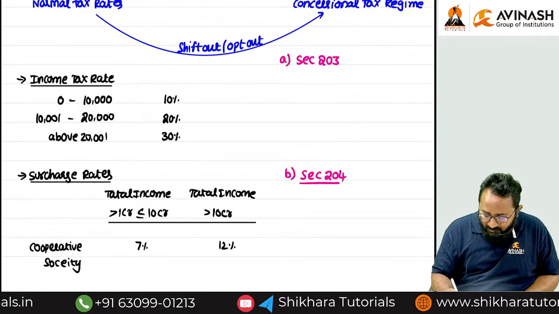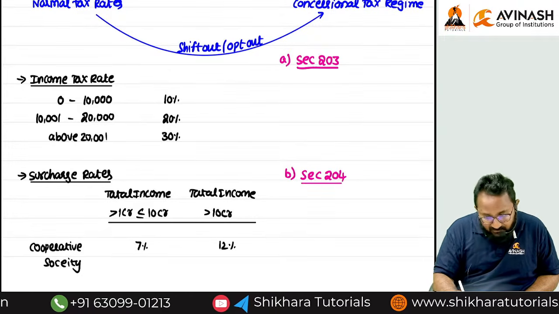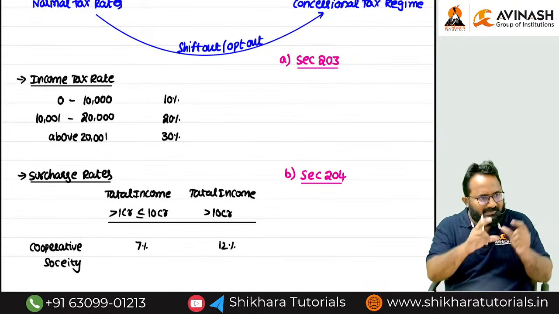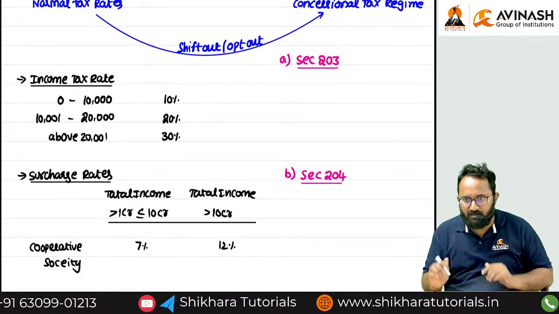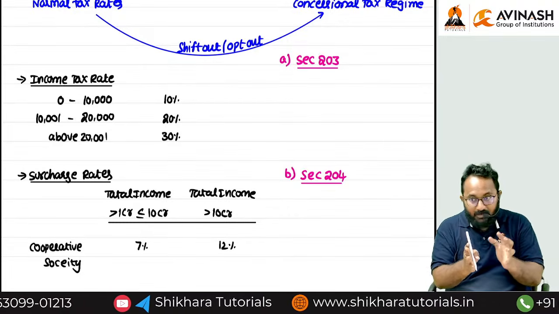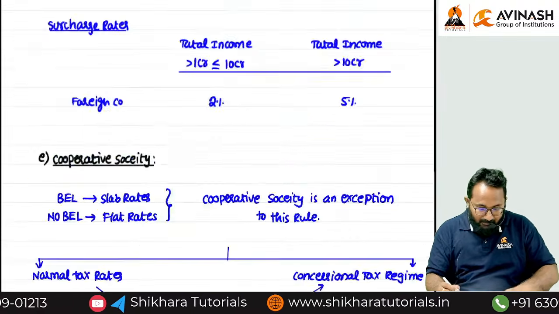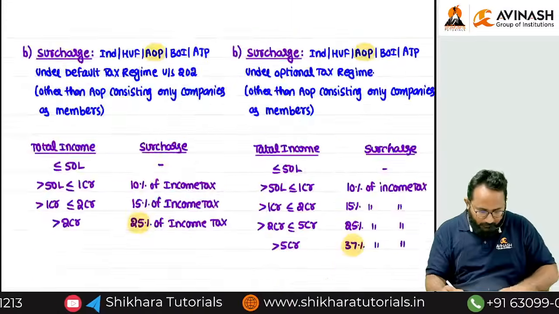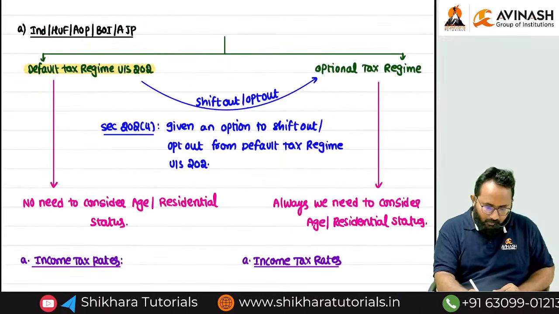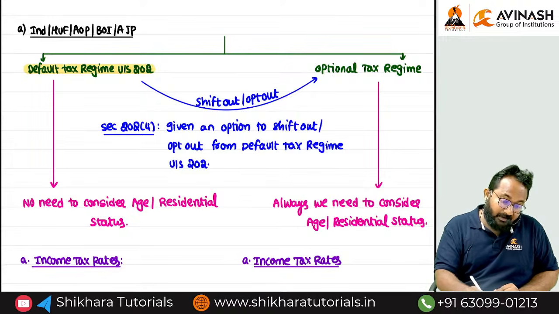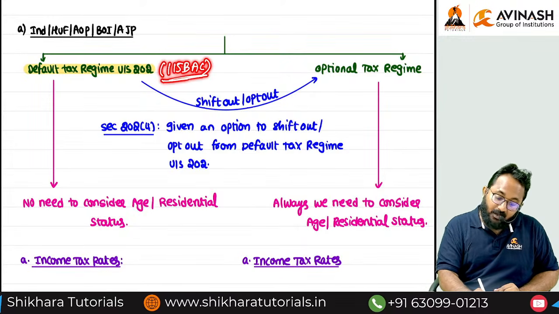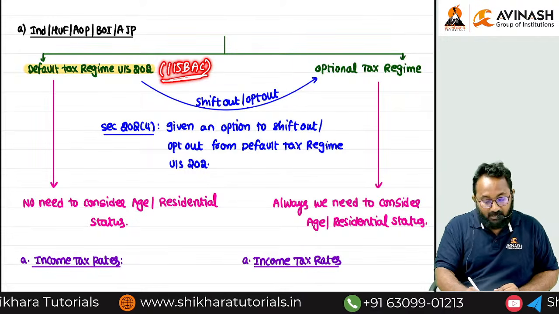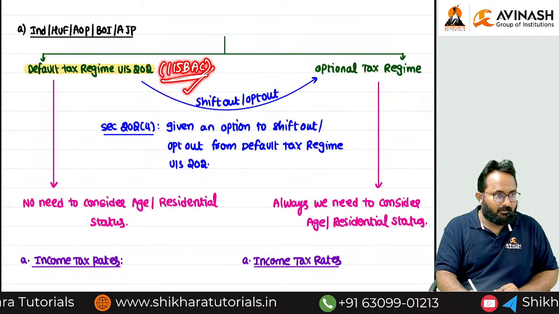If I give the earlier section numbers, easily I can write them down. Besides every section, the old section reference also I can write down. Initially I haven't thought of writing it down. Whenever I write 202, for example, within the bracket I want to write 115BSC. If I write 115BSC, we can remember only this.